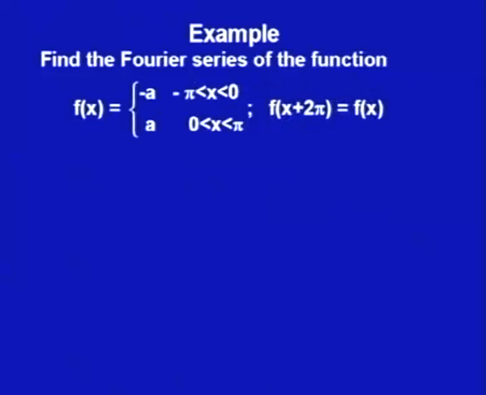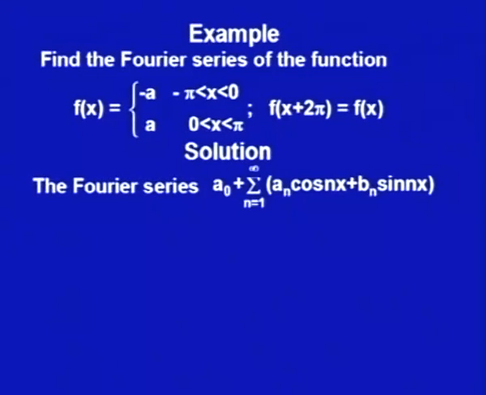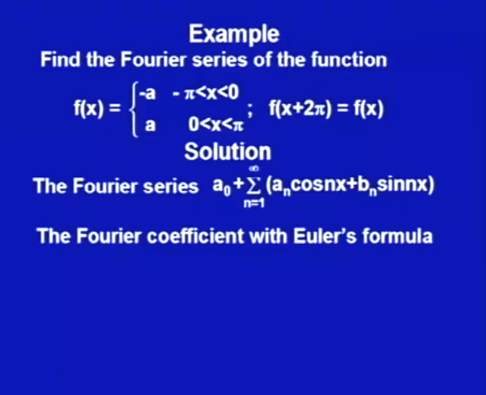Find the Fourier series of the function f(x) which is minus a in the interval minus pi to 0 and a in the interval 0 to pi, and it is periodic, that is f(x) plus 2 pi is equal to f(x). You have to find the Fourier series of this function. Let us see how we are going to do it. The Fourier series means we have to obtain a trigonometric series of the form a naught plus summation n equal to 1 to infinity of a n cos nx plus b n sin nx, and the Fourier coefficients we will obtain by Euler's formula.